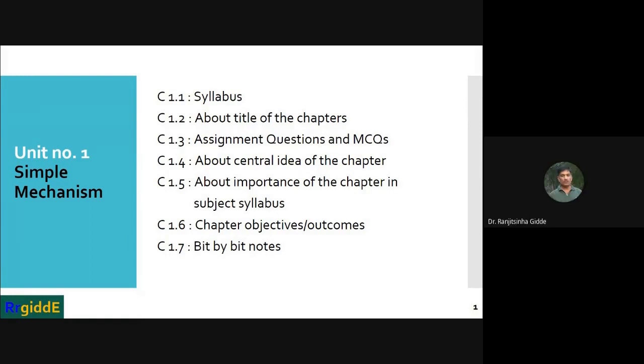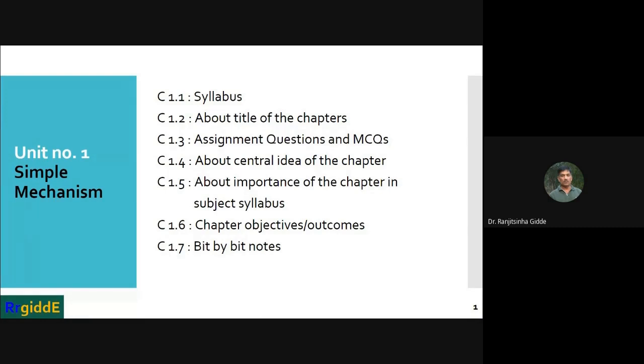So during yesterday's lecture, we discussed the syllabus with respect to each unit, and we have seen some sample question types. Now let us start the actual syllabus, starting with unit number 1. So this is our usual practice.